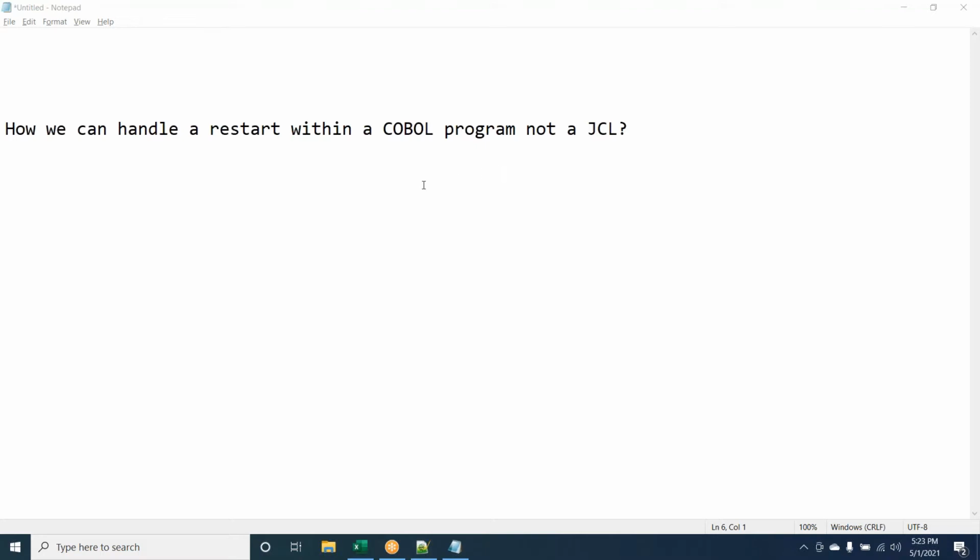For this, we can use a VSAM file. Otherwise, we can use a table, an internal table, and the third is a VSAM file. For the VSAM file, we can use KSDS, based on the keys, and an internal table we can use. So there are three ways, but I explained only one. That is why I put the question here to Venkat. I think the question is wrong actually.